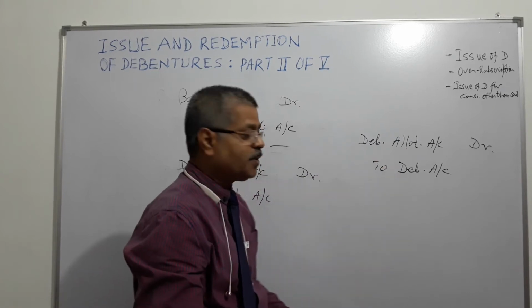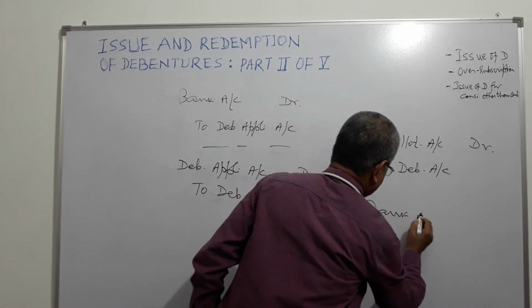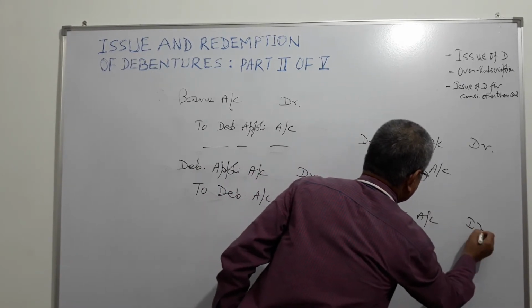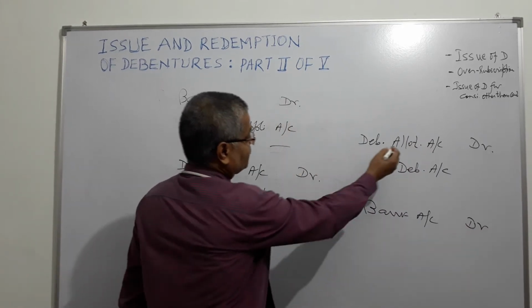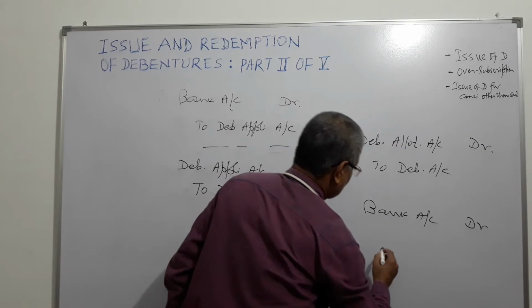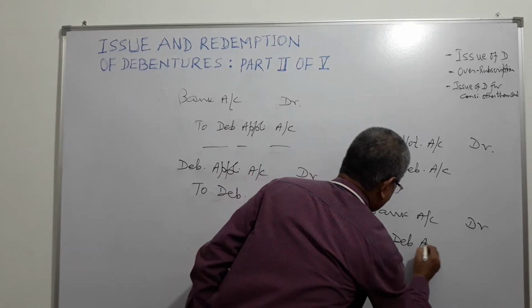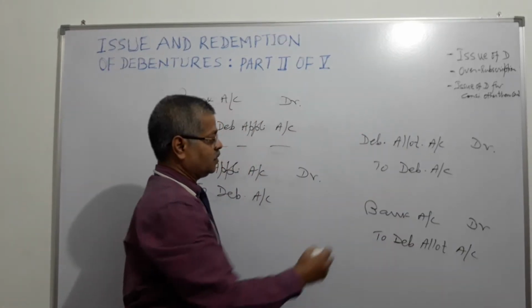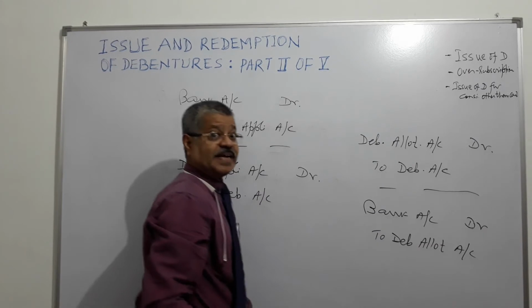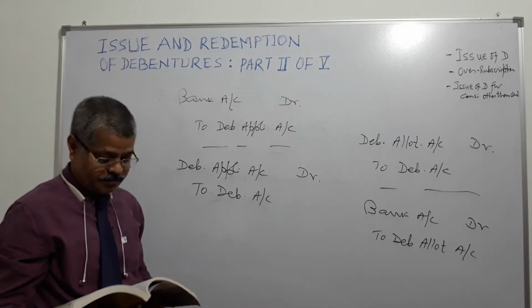So when the allotment money is received, bank account will be debited because the money has come to the bank account, and what will be credited? This debenture allotment account will be credited. Right? So this is the second stage and that is over for that.